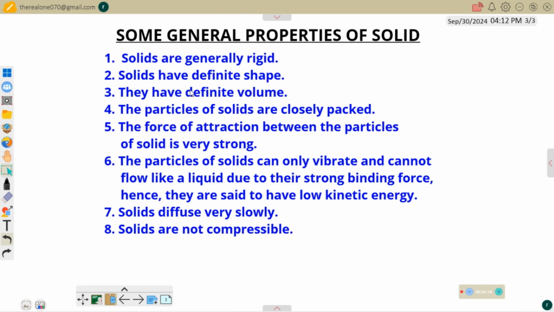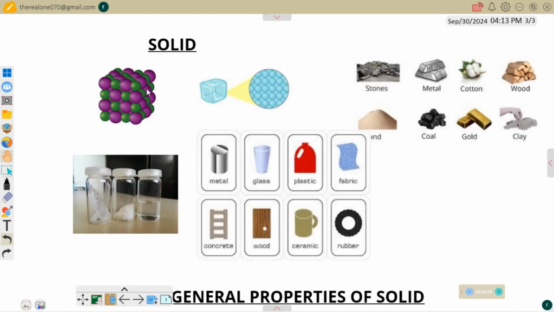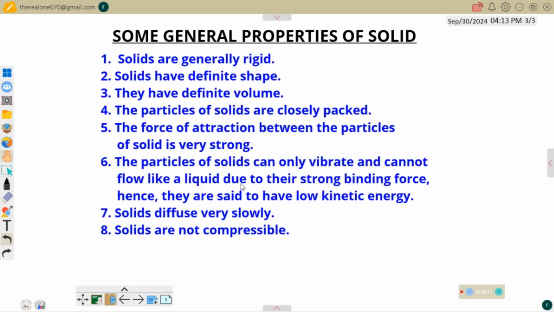Then another thing is that they have definite volume. That is the capacity of liquid that can fill up the solid. And we can always calculate the volume by either using a formula or using an instrument to measure the volume directly. Then we have that the particles of solid are closely packed. Of course, if I go back to the top and show you how it is, you will see that they are actually closely packed. See the particles, they are very close together such that there is no space between them. And this is what is responsible for their rigid shape and also the volume. Another one is that the force of attraction between the particles of solid is very strong.